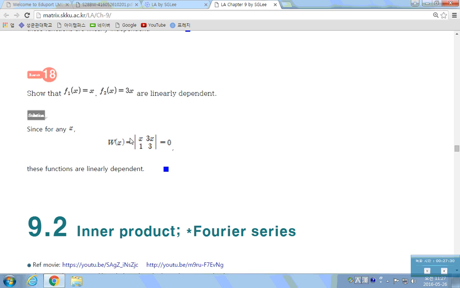What about this? x and 3x. First derivatives here. The determinant is always 0. Those two functions are differentiable, and because the Wronskian is always 0, they are linearly dependent.